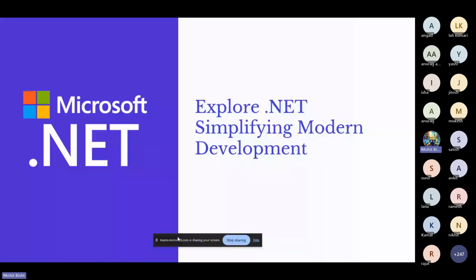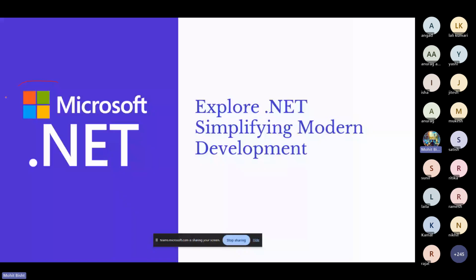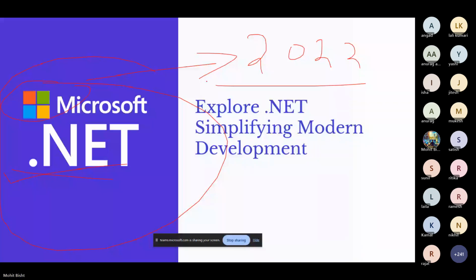So yeah, let me take the pen and let's talk about .NET. As you're familiar with the icon, this is the Microsoft icon and this is .NET. .NET is developed by Microsoft itself, right? It's an open source platform. Let's talk from the early 2000s, around 2002, when Microsoft introduced Microsoft .NET.